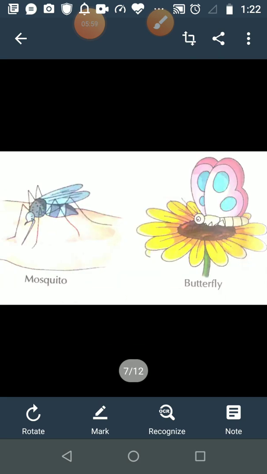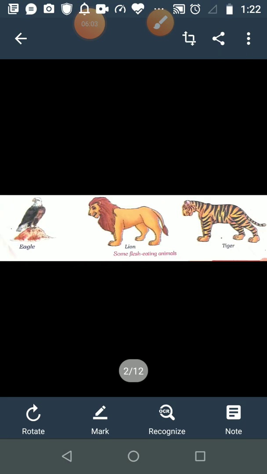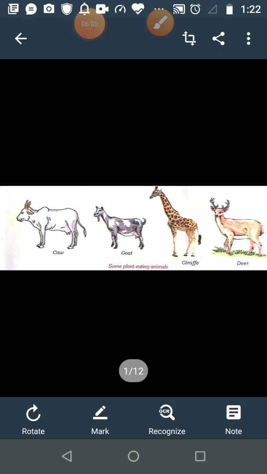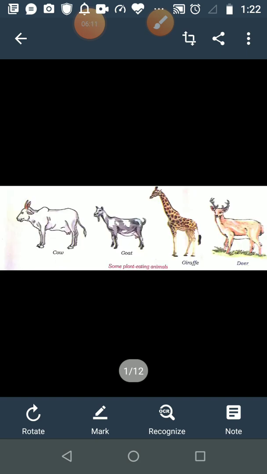First of all, I show you the picture of herbivores animals. See student, in the picture you see a cow, goat, giraffe, and deer. There are also other herbivores animals.